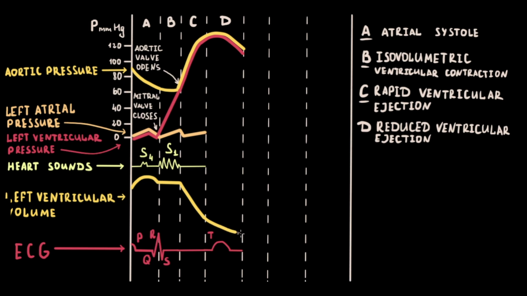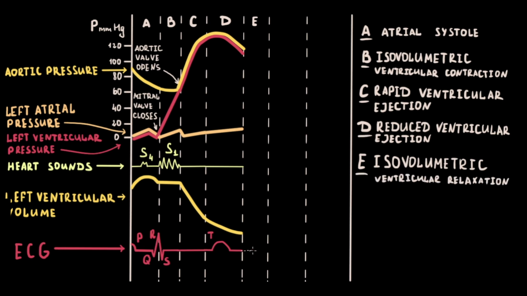Ventricular volume also continues to fall, but at a reduced rate. Left atrial pressure continues to increase as blood returns to the left heart from the lungs. There are no heart sounds in this phase. The next phase is isovolumetric ventricular relaxation.